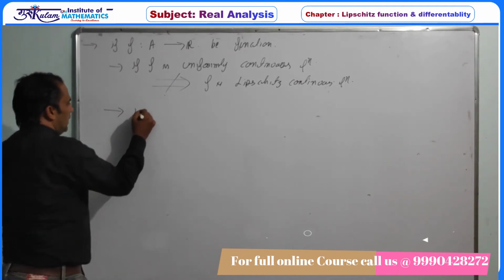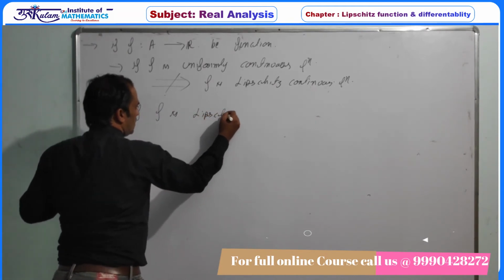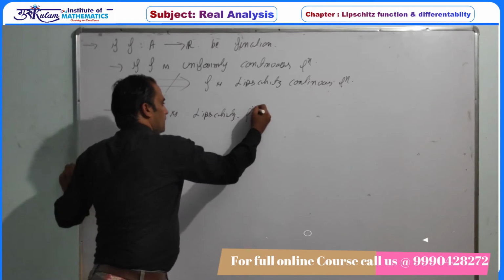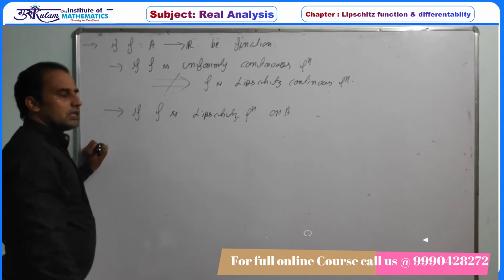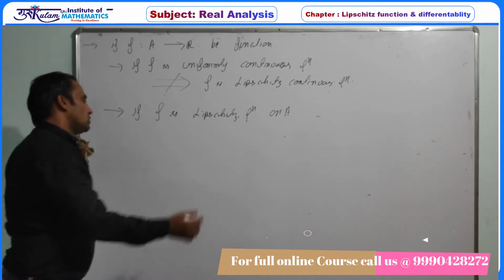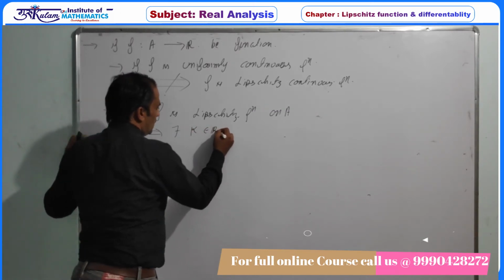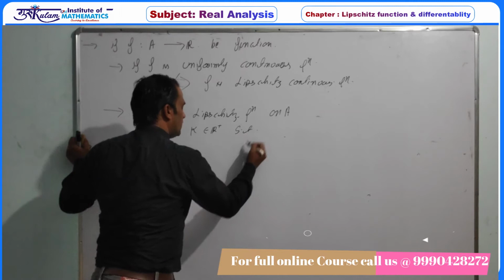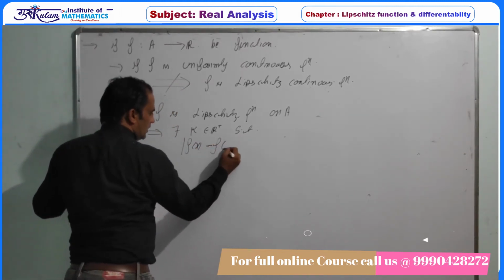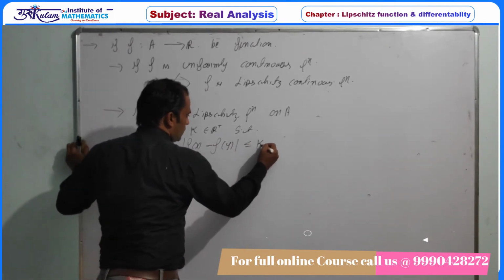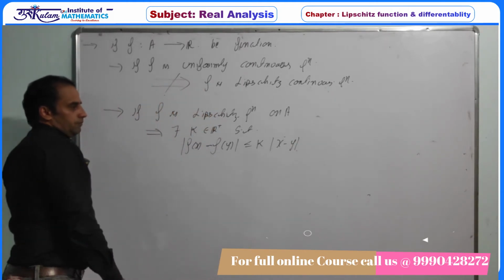So next, if f is a Lipschitz function on A, that is, a function satisfying the Lipschitz condition, this obviously implies there must exist k belonging to R plus such that mod of f(x) minus f(y) is less than or equal to k times mod of x minus y.